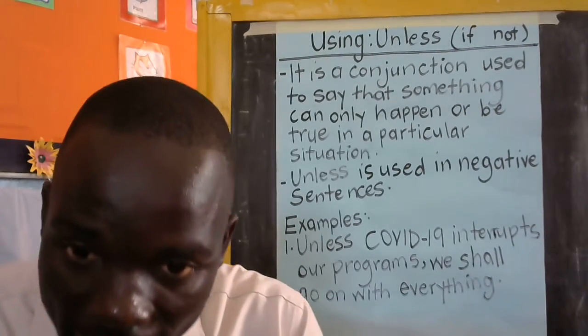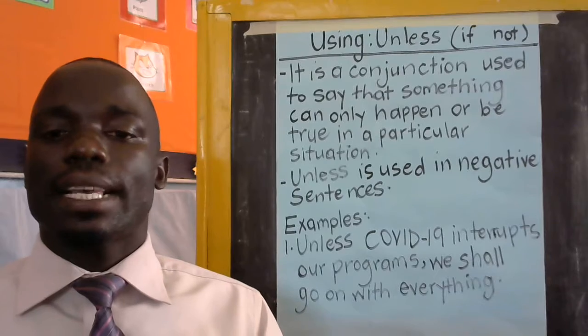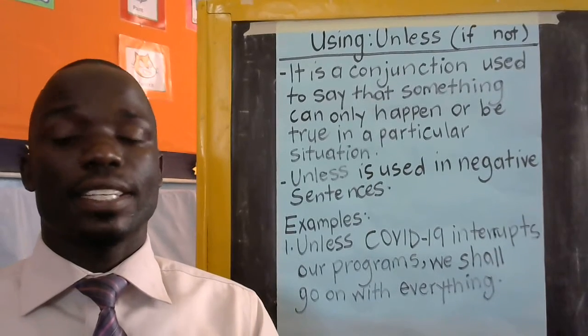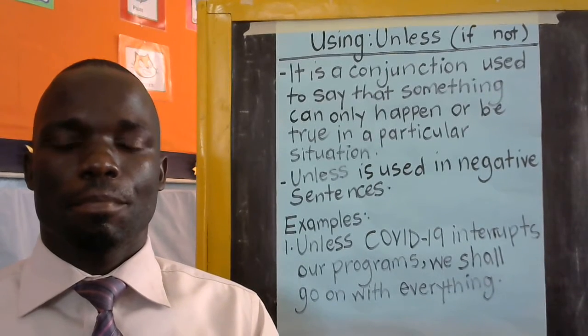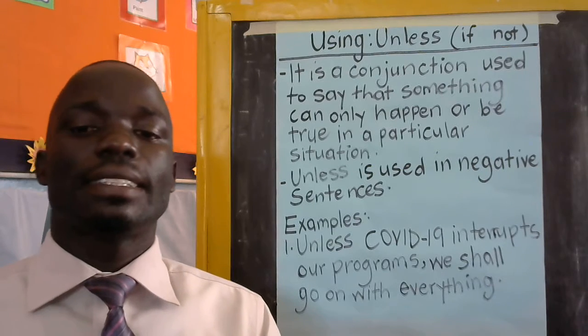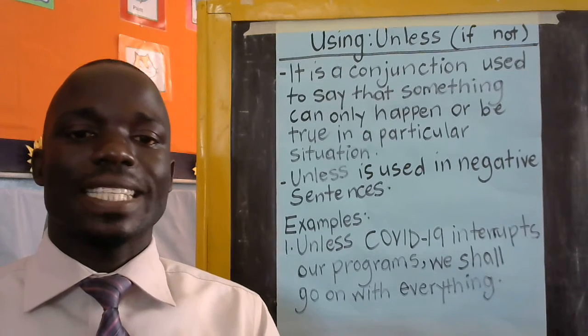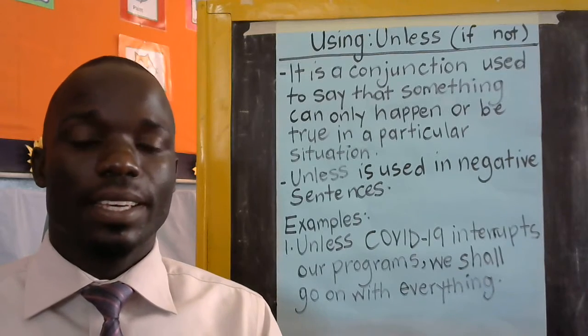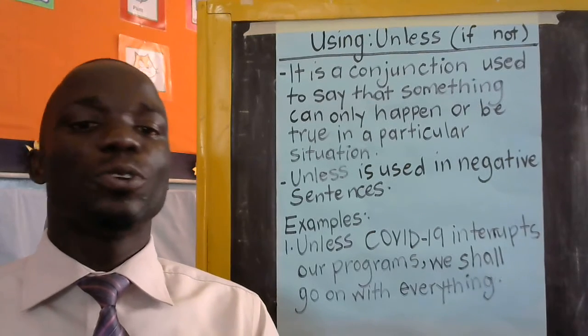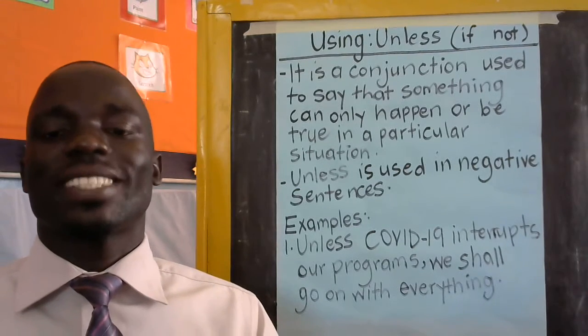You will realize that once you start a sentence with unless, there's a comma that you apply somewhere there. And where you place the comma is the end of that particular clause, and that clause is an if clause. So you need to have the knowledge of conditional sentences.